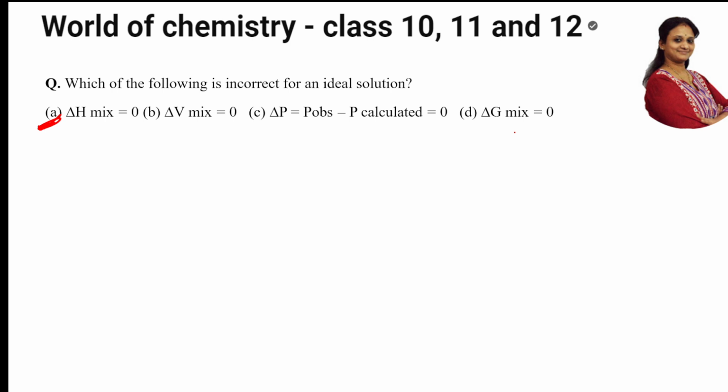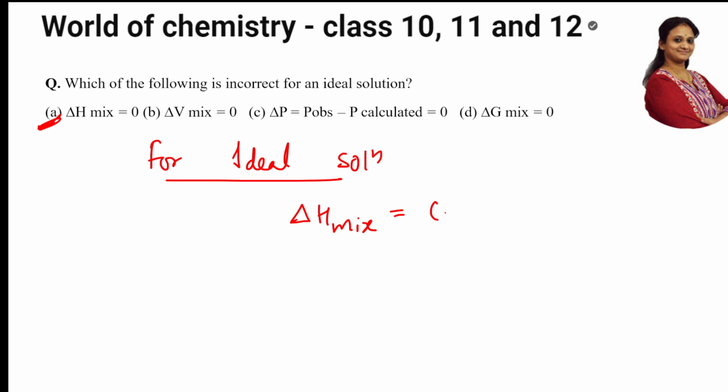So first of all, let us understand the concept. For ideal solutions, we very well know the parameters. That's nothing but delta H mixing is equal to 0. Do you accept? Yes. Delta U mixing is also 0. All right. Now, delta S mixing is not equal to 0.